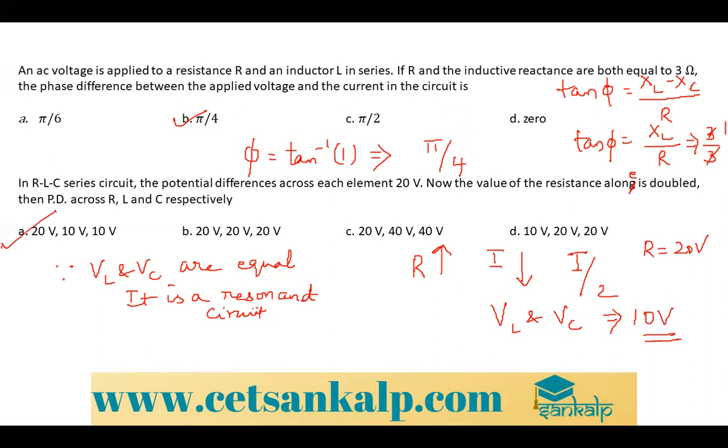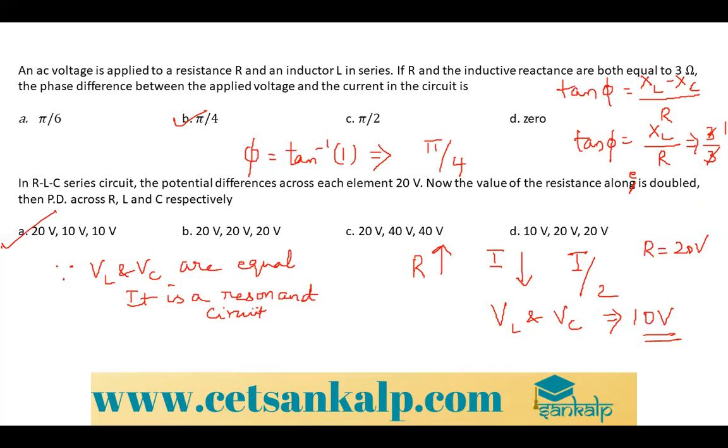I'll repeat once again. Since VL and VC are equal, it is a resonant circuit. Since R increases, current decreases to half. So you can say the voltage across the resistor is going to be the same, that is 20 volt.